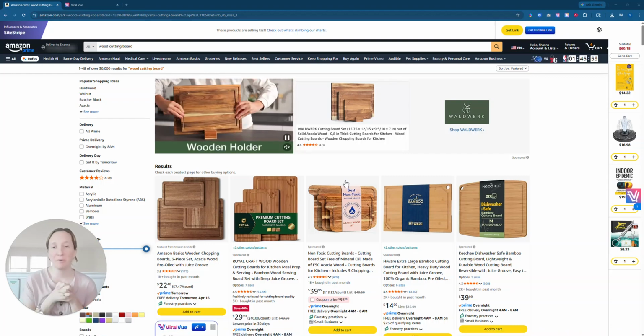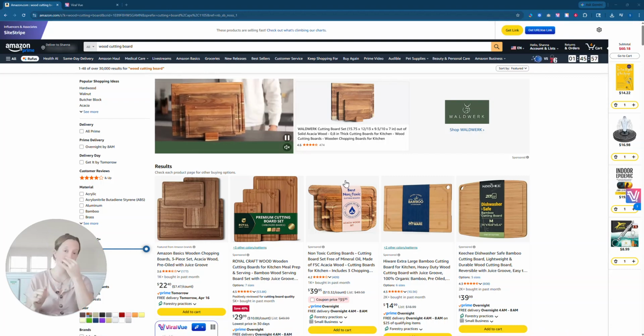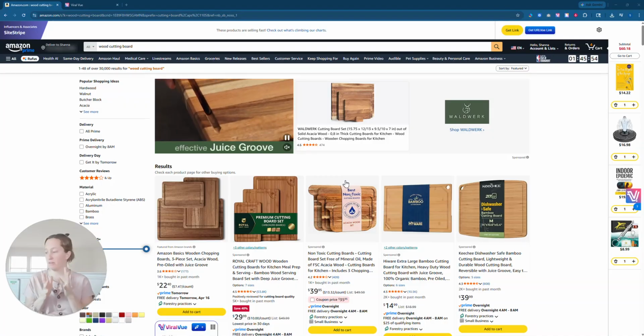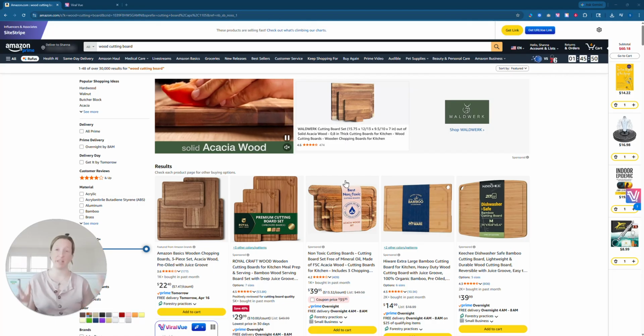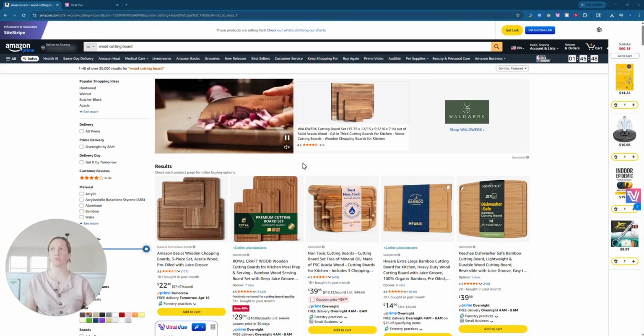All right, so today I'm going to be walking you guys through Viral Vue's bucket messaging feature. I give this feature a ton of credit for how I was able to get so many free samples and build my storefront up so quickly.